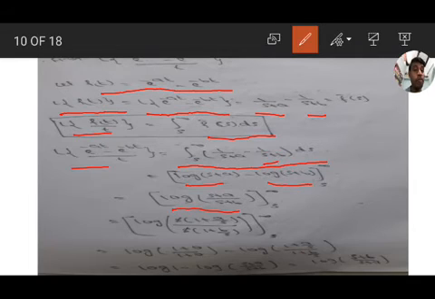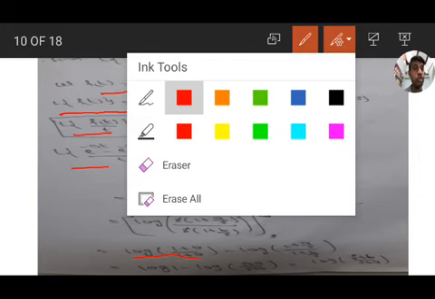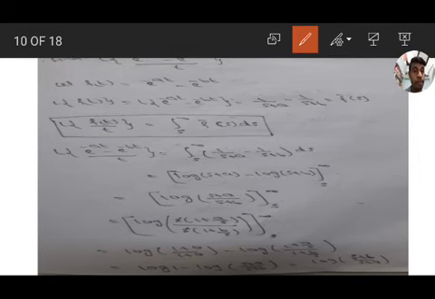For the upper limit infinity, a by infinity is 0, so it is 1 plus 0 by 1 plus 0, minus log of (1 plus a by s) by (1 plus b by s). Here log 1 value is 0, log 1 value is 0, leaving log of (s plus a) by (s plus b). There is a minus, so it will be the reciprocal: log of (s plus b) by (s plus a). It is the answer.